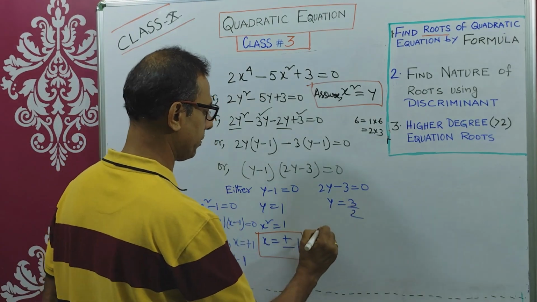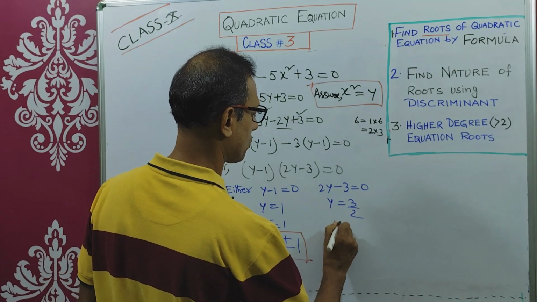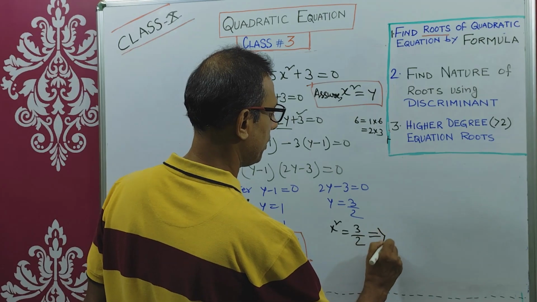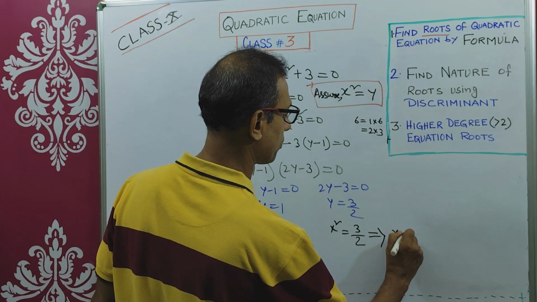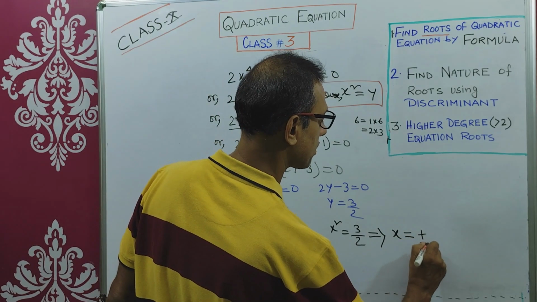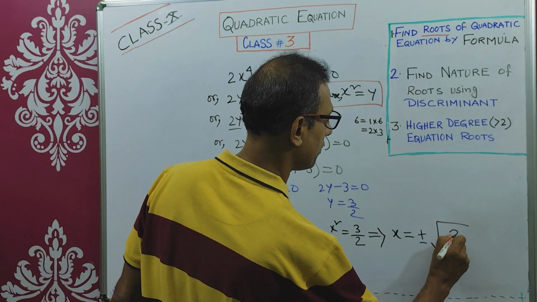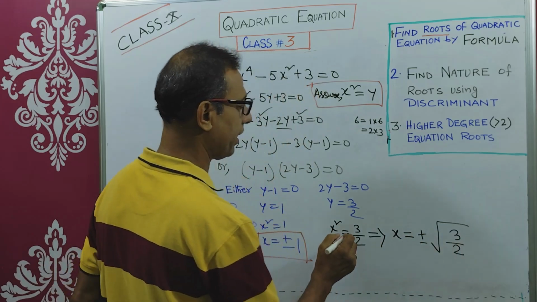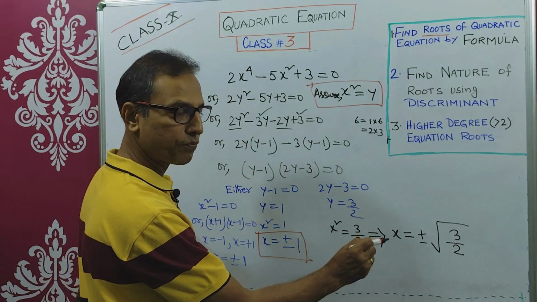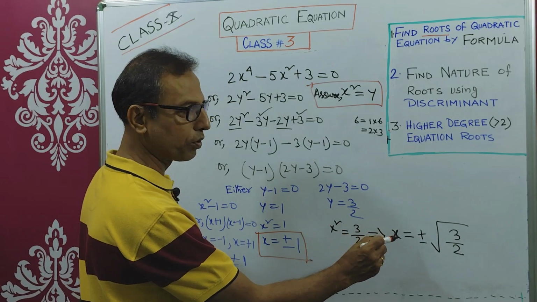So y equals 3 by 2. That means x square equals 3 by 2. So therefore x equals plus minus root over 3 by 2. Because when you are finding the root from the square, you are finding the root itself.